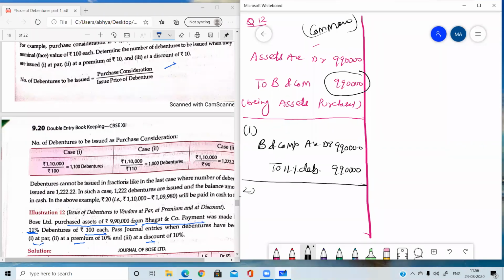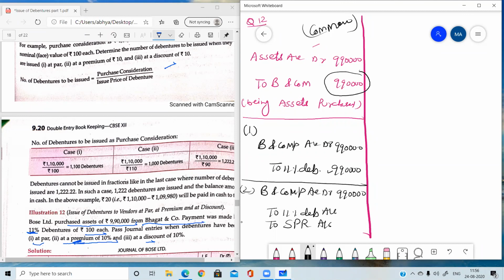Now come to case 2. In case 2, debentures are issued at a premium of 10%. Whenever debentures are issued at premium, first write the basic entry, Bhagat and Company account debit to 11% debentures. Now, as the debentures are issued at premium, we are going to write to SPR account, securities premium reserve account. Now write the same amount, no change: with the amount with which the vendor was credited, with the same amount the vendor is debited.